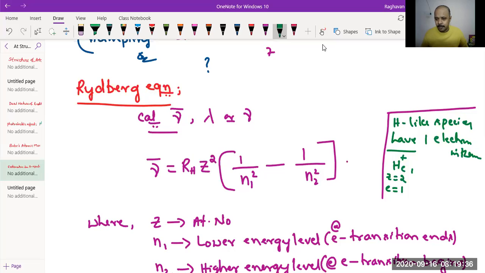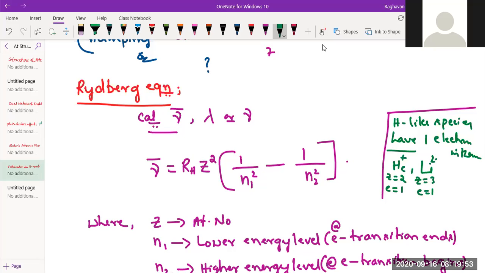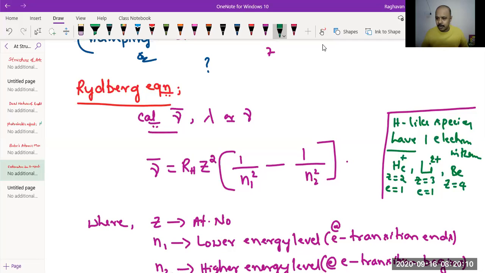Similarly, the atomic number of lithium is 3. How many electrons are there in lithium? 3. Remove how many electrons to become hydrogen-like species? 2. It becomes Li 2 plus. Very good. So beryllium, atomic number 4. In an atom of beryllium, there will be 4 electrons. Remove how many electrons? 3 electrons. So beryllium with what charge would appear like hydrogen? 3 plus. So these are all hydrogen-like species.